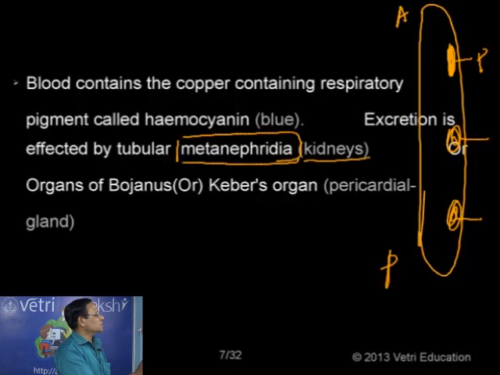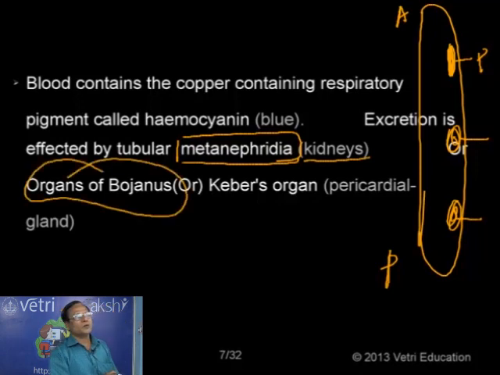Now in the case of snails, there is another organ found doing the function of excretion, as in the case of earthworm you can see. So normally in the earthworm we have the nephridia. In addition to the nephridia, in the case of earthworm, there is a type of cell, what is called chloragogen cells. The chloragogen cells of earthworm are comparable to the liver. They are doing the function of excretion.